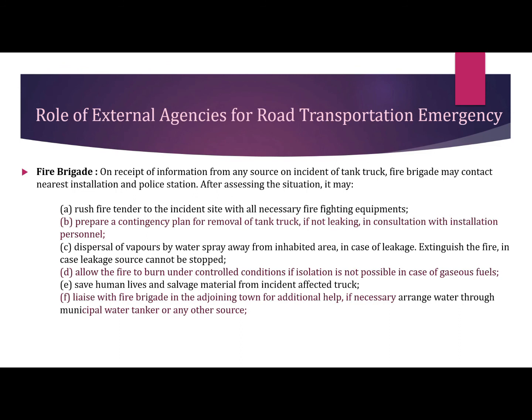Dispersal of vapors by water spray away from inhabited areas in case of leaking. Extinguish the fire in case the leakage source cannot be stopped. Allow the fire to burn under controlled conditions if isolation is not possible, in case of gaseous fuels. Save human lives and salvage material from the incident-affected truck. Liaise or coordinate with the fire brigade in the adjoining town for additional help. If necessary, arrange water through a municipal water tanker or any other source.